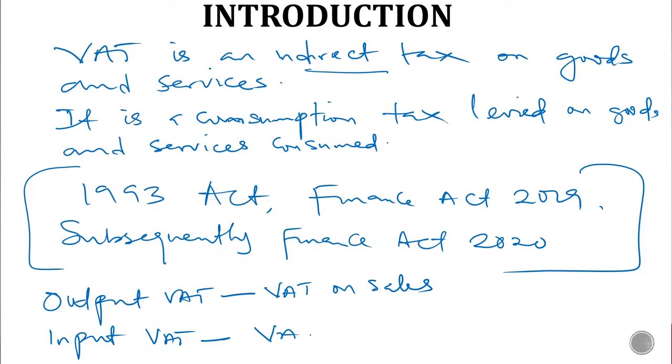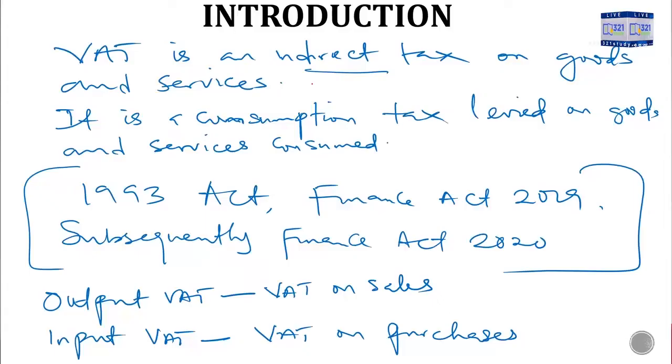Okay? Is output VAT. Then we have input VAT, VAT on purchases. So when you purchase an item, the VAT element in the purchases is known as what? Input VAT. So we have both the output and the input VAT.